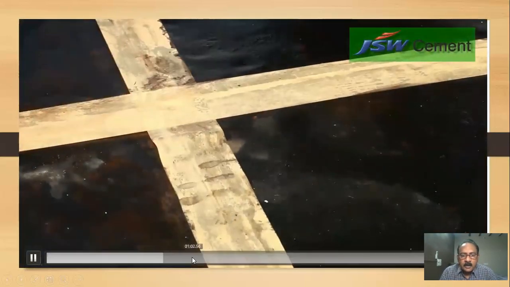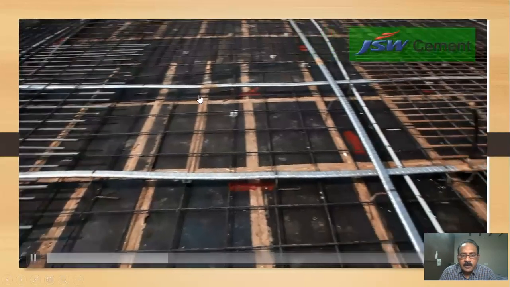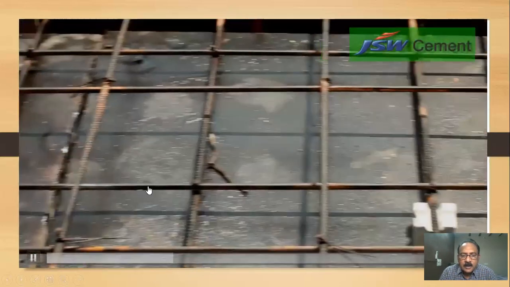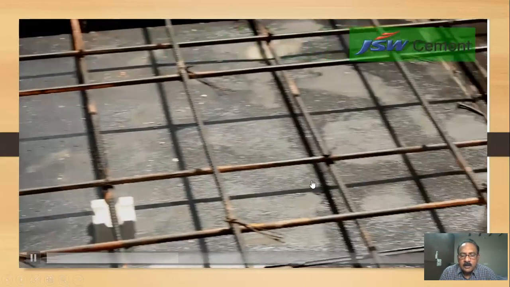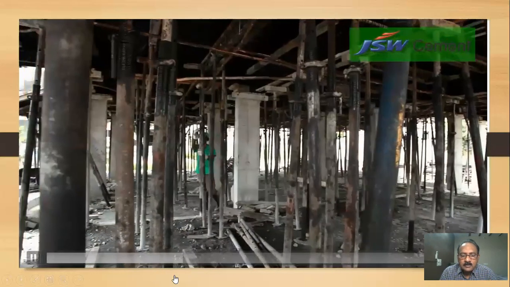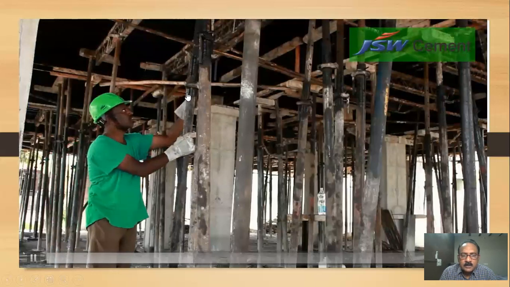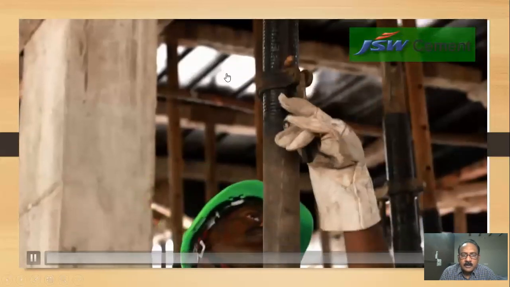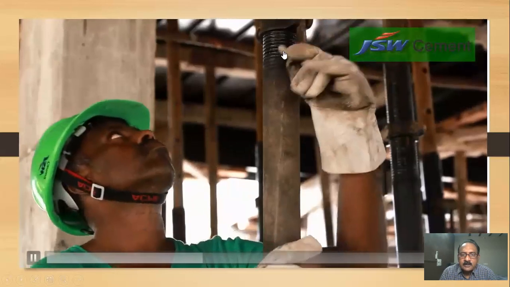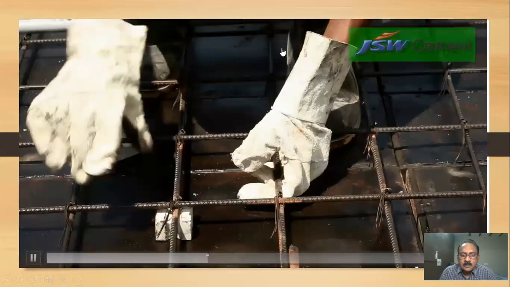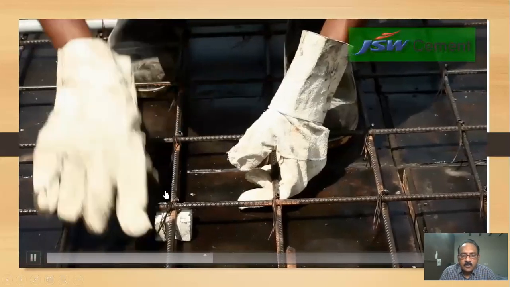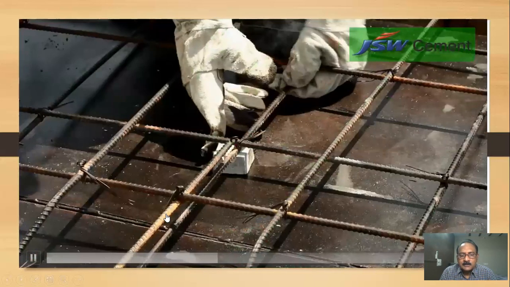Reinforcement is placed as per your drawings, and then your electrical pipes. Cover is very important, and you have to check your formwork. So this is adjusting. Suppose anywhere, see how they are adjusting, because deflection problems will come, see how they are placing cover.